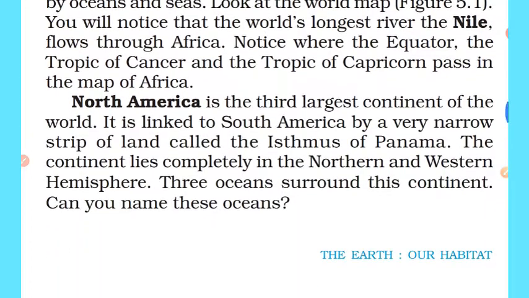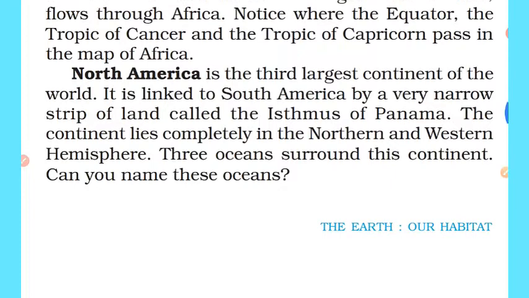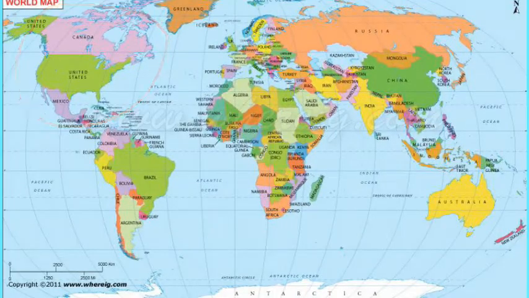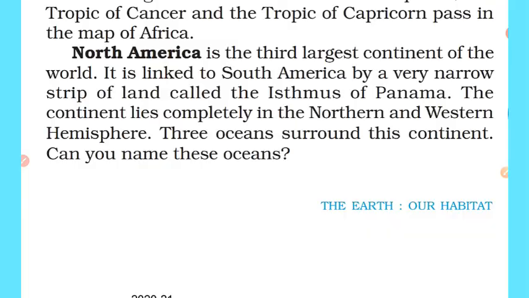So let's come to the next continent, North America. It is the third largest continent of the world. It is linked to South America by a very narrow strip of land called an isthmus, about which we'll discuss with the help of a map, the Isthmus of Panama. The continent lies completely in the northern and western hemisphere.